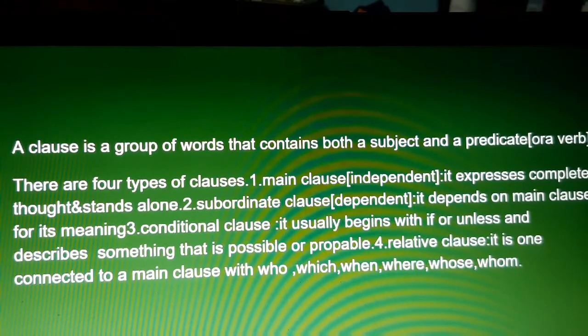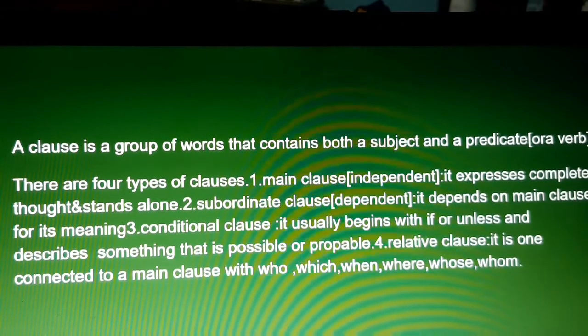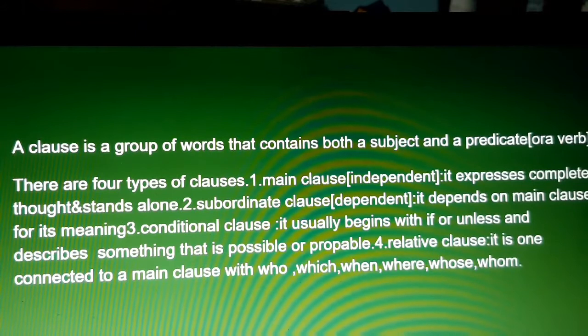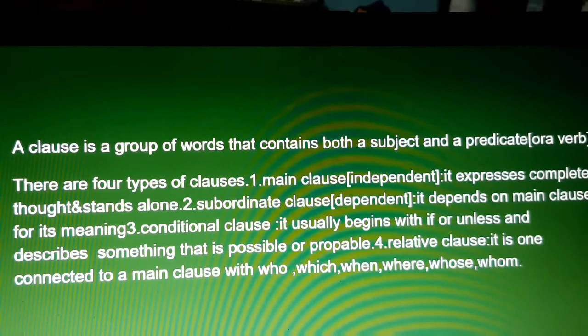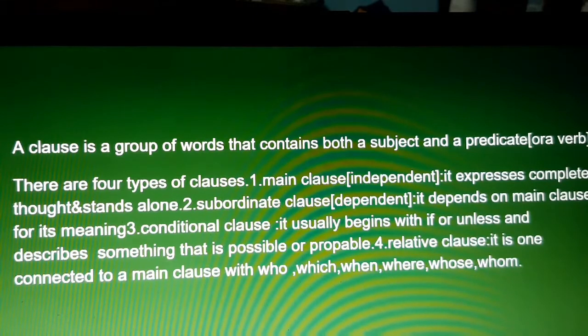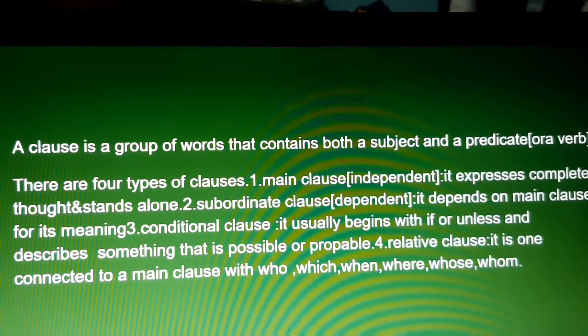Fourth one, relative clause. It is one connected to a main clause with who, which, when, where, whose or whom.